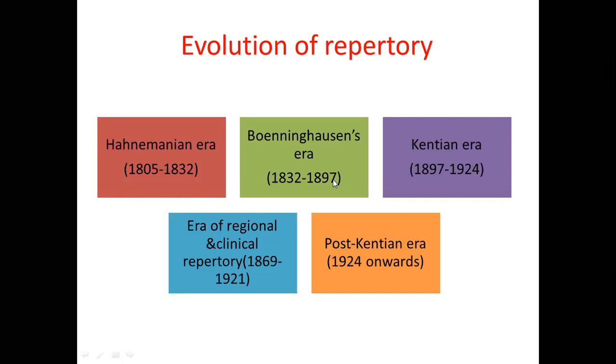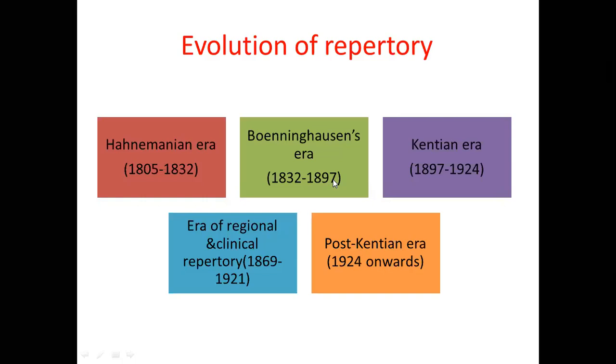So up to 1890, Hahnemann's philosophy, Bonnie-Wilson's philosophy, and Bonnie-Wilson's repertories were very popular. But around this period of 1880 to 1890, slowly there was a downfall.